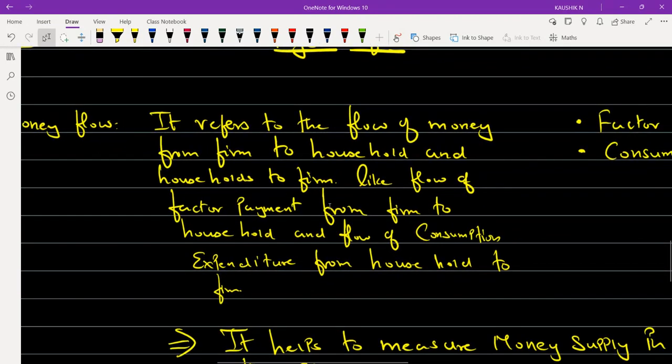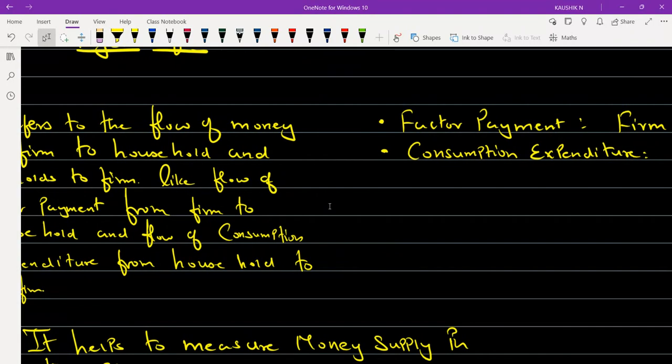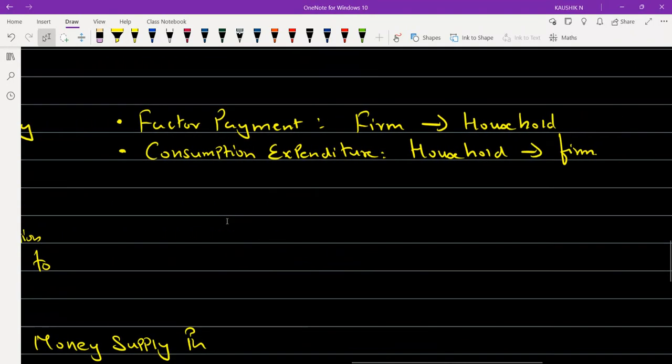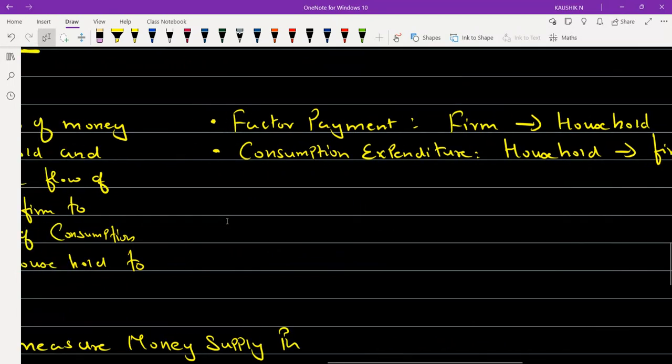Money flow is the flow whereby money from the firm is spent to the household, and then the household is spending money to the firm. So we have these two things, factor payment and consumption expenditure. In factor payment, the firm will make the payment to the household. In consumption expenditure, the household will make the payment to the firms.